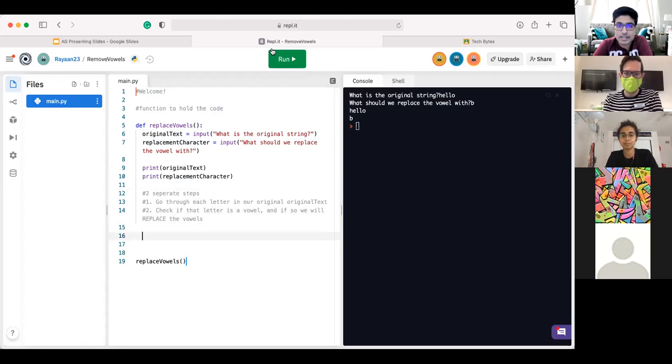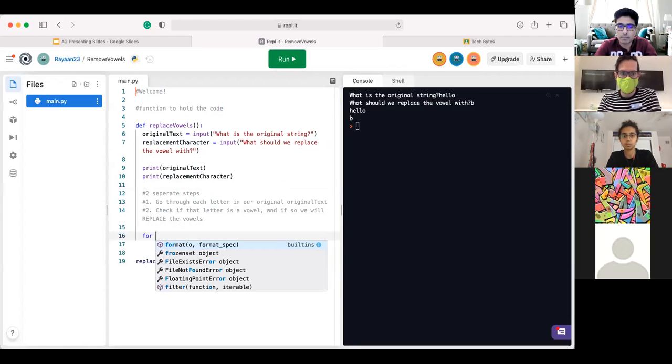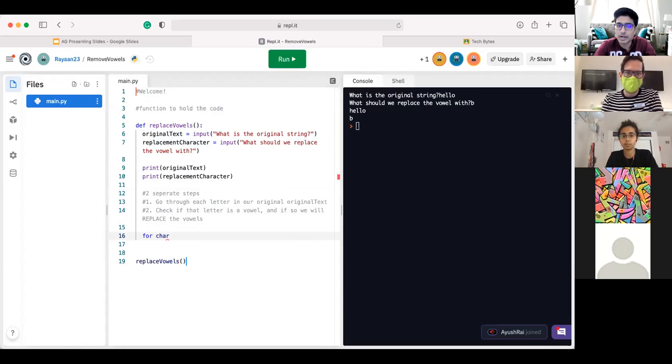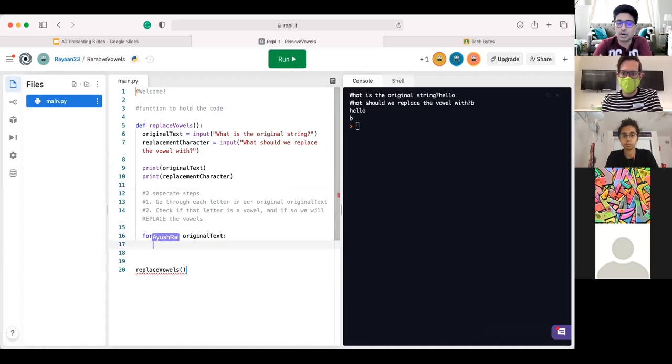Always appreciate it. So that's the game plan. In order to do this, we're going to be utilizing our key ideas of, firstly, a for loop. And the way we're going to do this is using that idea of a for loop with a character. So what I'm going to do is say for every character in the original text string. All right, so that's going to be the overlaying for loop.